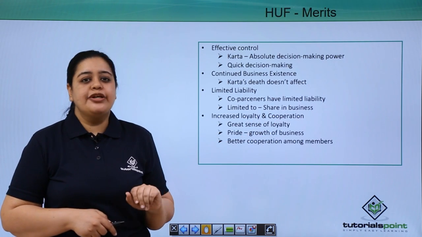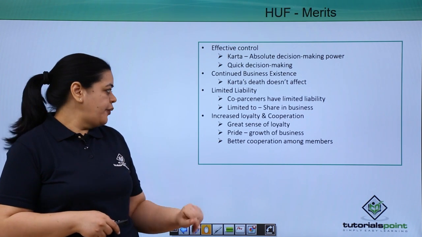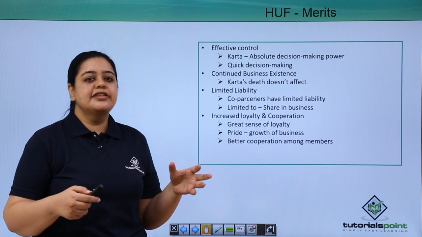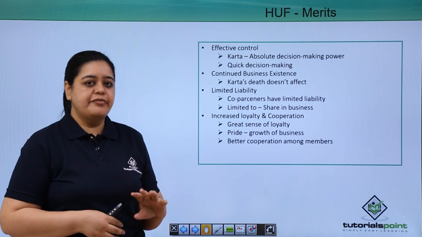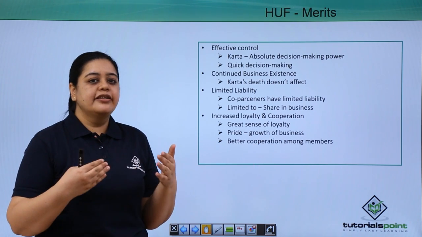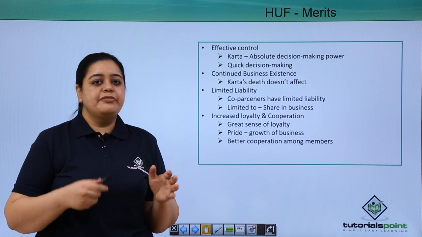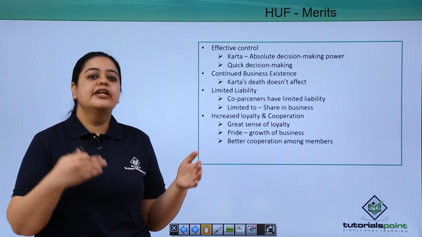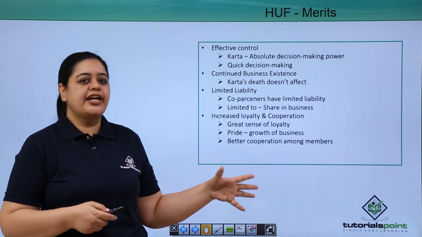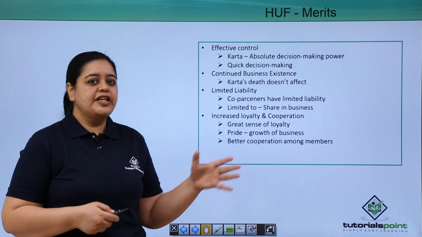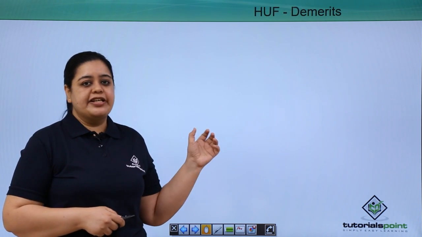Now, increased loyalty and cooperation is one of the important merits of the Hindu undivided family business. Why? Because all the members belong to the same family, so there is greater coordination and a sense of loyalty among them. They have the pride of growing the business together, and better cooperation because they have been staying together in one family since their birth. So they understand each other well, and hence this form of business is very popular in Hindu joint families. Now let's understand the demerits.